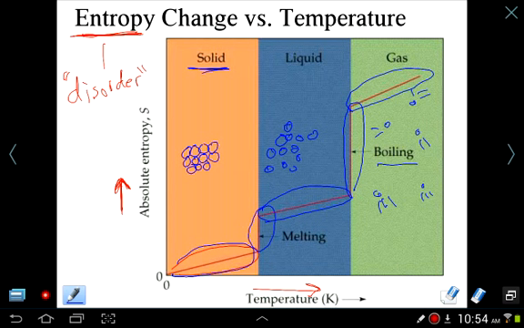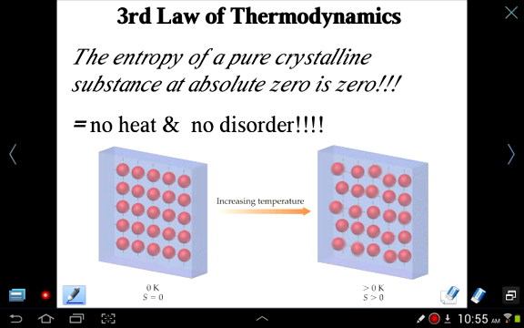Now you'll see that the slope here for the gas is greater than the slope for the solid, and actually greater than the slope for a liquid too. So gas also has a steeper slope because the more you heat it up, the faster it increases in disorder. That's another feature of this graph. So this again is more of a qualitative look at entropy. Let's now take a look at a quantitative view of entropy. And before we do that, we're going to summarize.